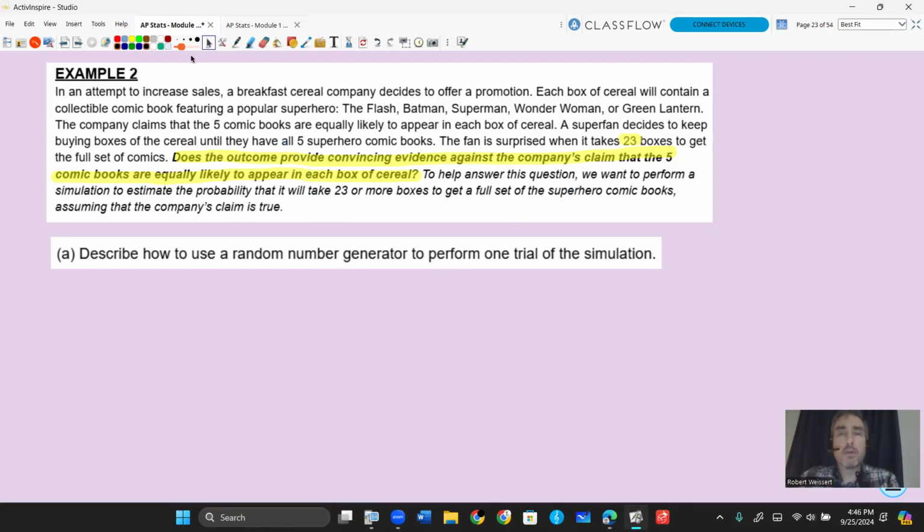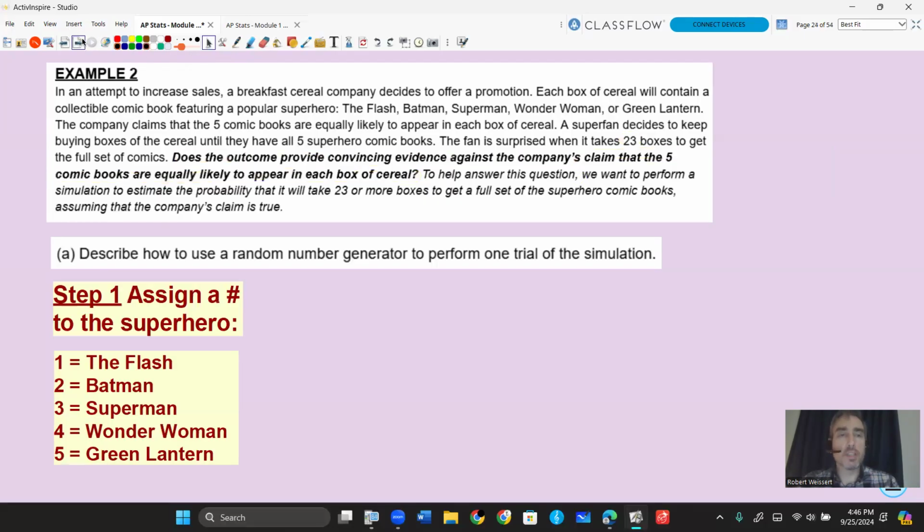We got 5 different comic books. We're going to use a random number generator, so we're going to have to number those 1 to 5. I always assign a superhero a number. So let's say the Flash is 1, Batman is 2, 3 is Superman, 4 is Wonder Woman, and 5 is Green Lantern. Now that you got a number assigned, we'll have to do some sort of random process.